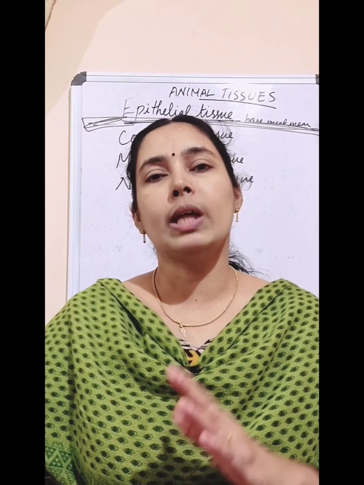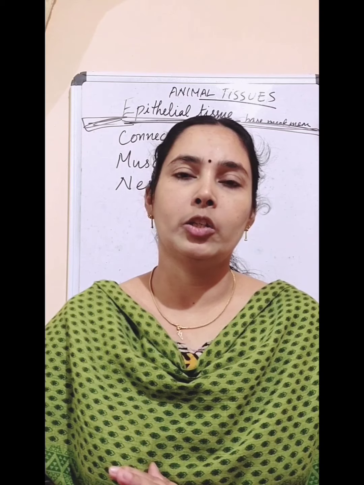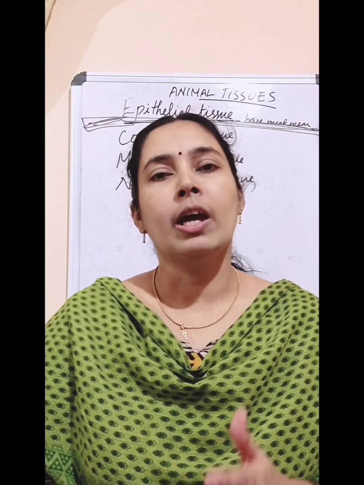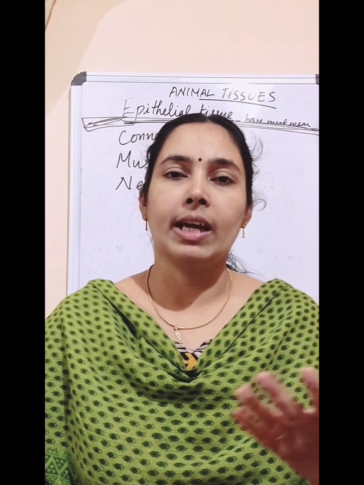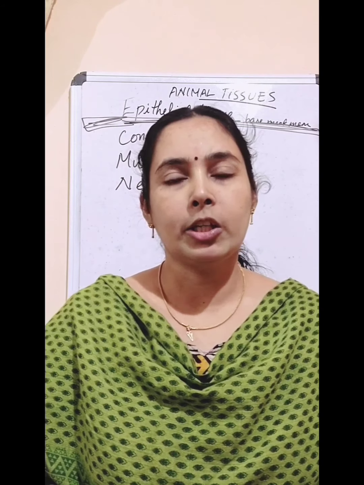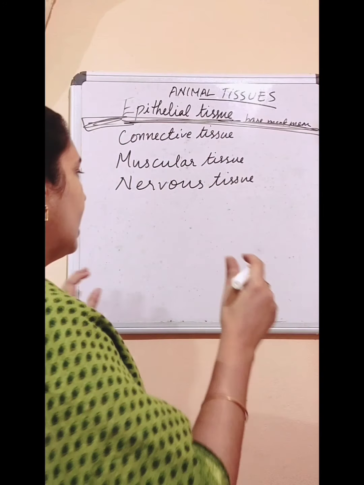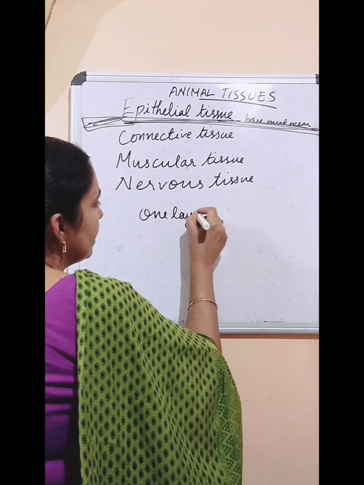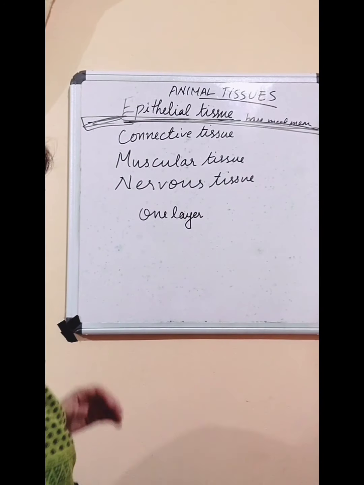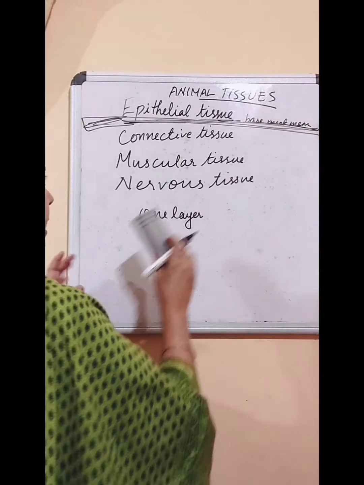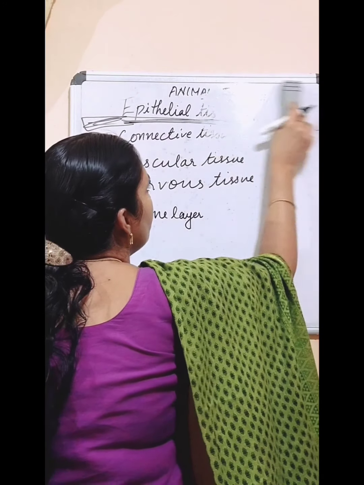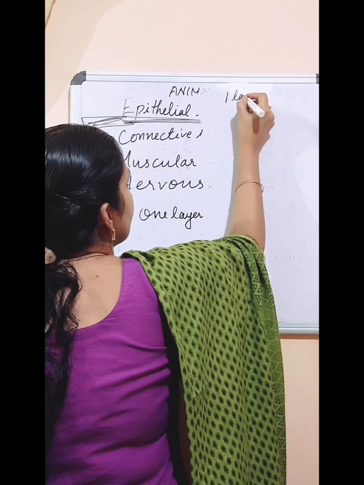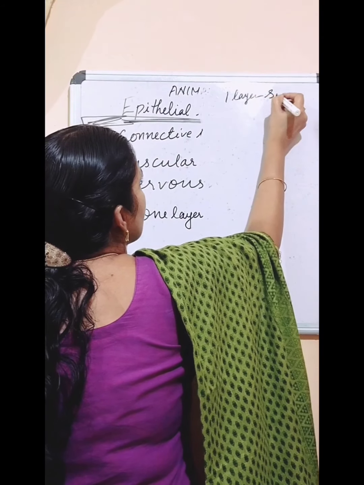Now we can look at the arrangement of this epithelial tissue, the structure of the epithelial tissue, the function and their location, where we can see this epithelial tissue. One thing is that if it is arranged in one layer, if there is only a single layer of epithelial tissue, we can call it simple epithelial tissue. So if one layer is there, we call it what? Simple.